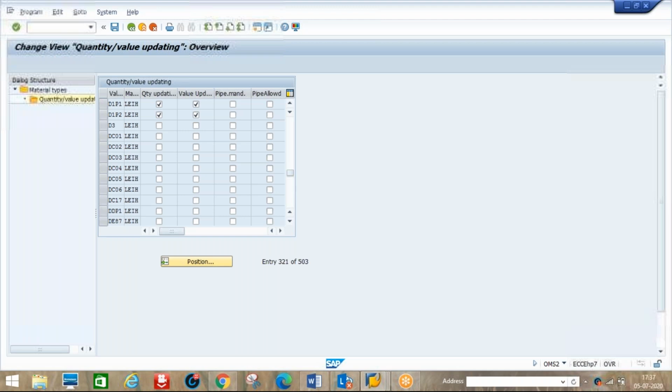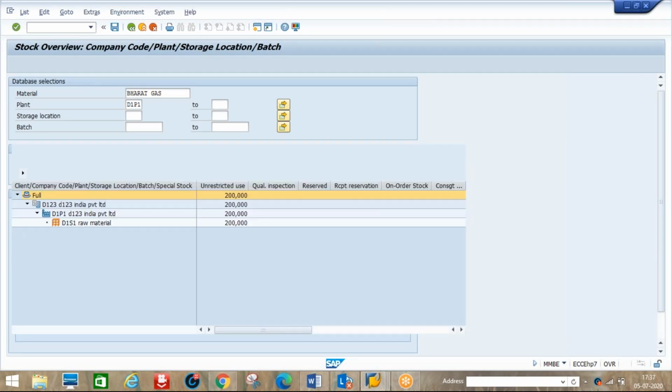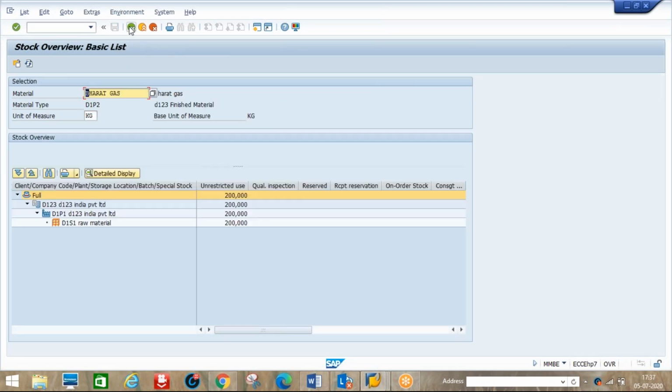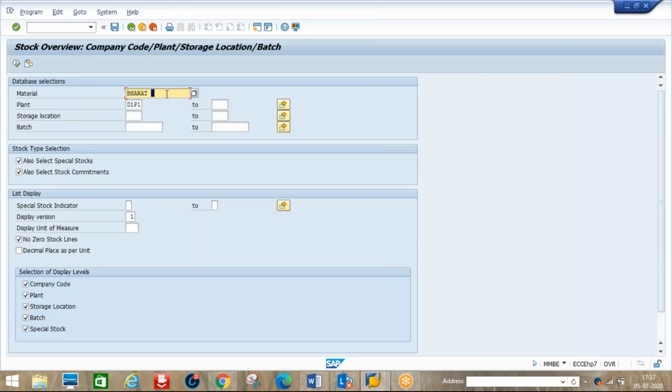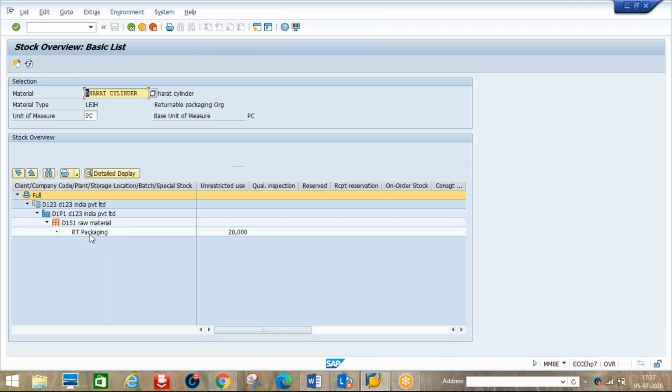Now we'll see MMBE, or maybe I will open another screen. See Bharat Gas, if I execute, okay, 200 kgs is the stock. Now I'll go back, cylinder, see now, execute, it will show RTP. See here, RTP is written, this material is not our stock.